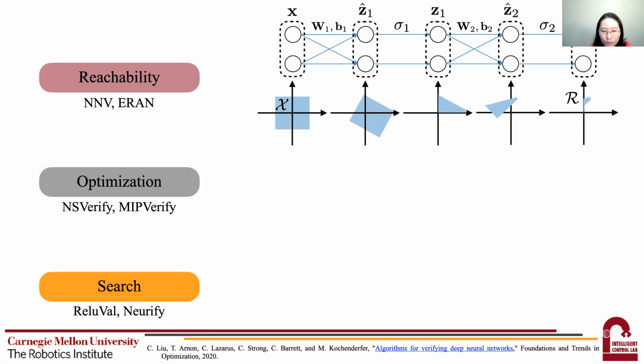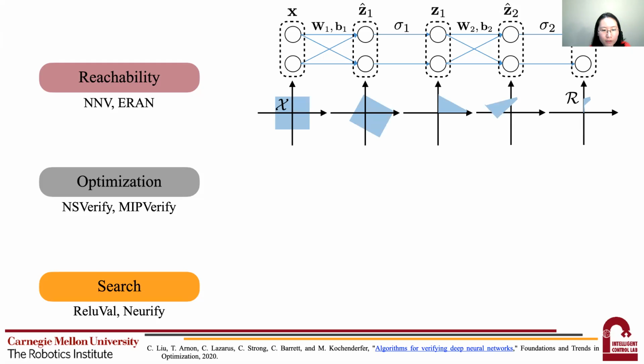Sometimes for computation efficiency, the actual reachable set may be over-approximated using other geometric objects during this layer-by-layer propagation. That can save some computation power, but potentially may lead to inconclusive results.